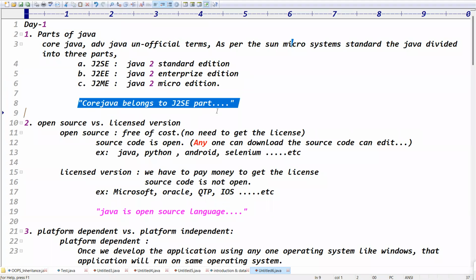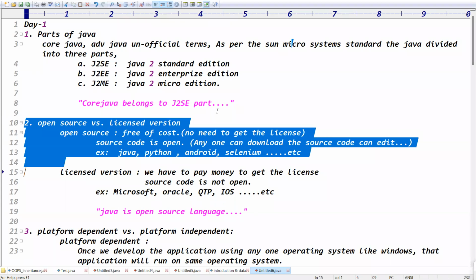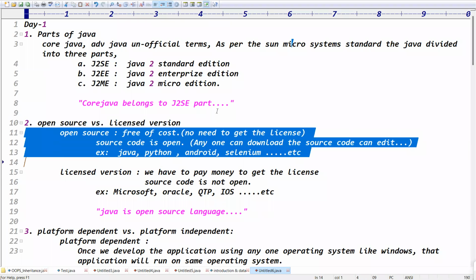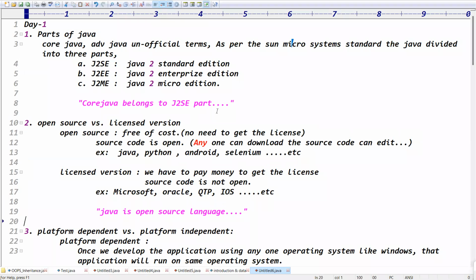And your core Java belongs to which part? Core Java belongs to the J2SE part, right? Next one is open source versus license version. Open source means free of cost, so no need to get a license. License source means we have to pay money.